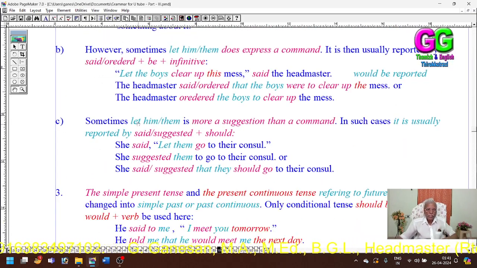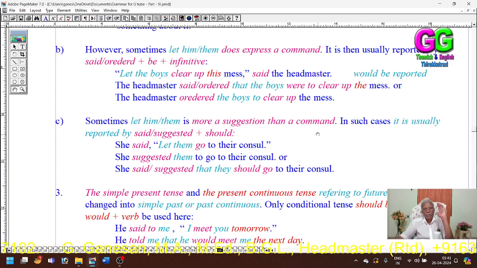Then, see, sometimes "let" is more a suggestion than a command. The first, it is an obligation. The second, "let them" is a command. The third one, "let them" expresses a suggestion. Sometimes "let them" is more a suggestion than a command.